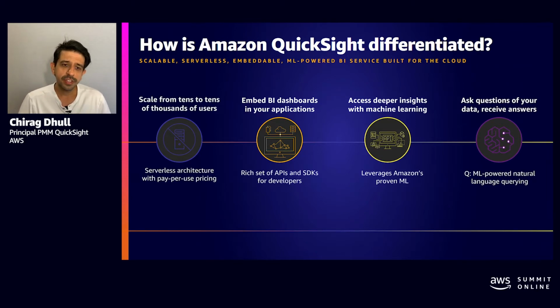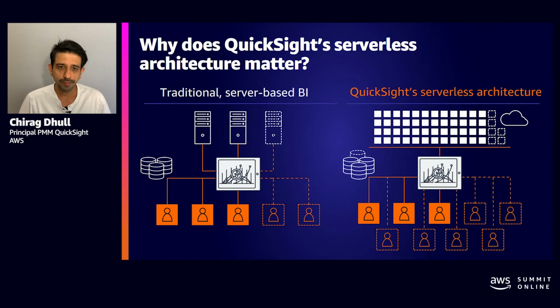Now let's look at these differentiated capabilities in more detail. Traditional BI is licensed by and limited to a fixed amount of hardware resources. Therefore, more users, more concurrency, or more complex queries impact performance across all users. This requires more capacity, which means a higher cost to be added, leading to more expensive infrastructure that you have to maintain. In a traditional BI model, the BI team has to worry about buying more capacity than what they need, or deal with a slower performance.